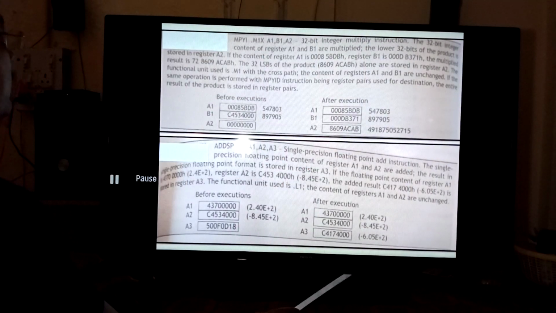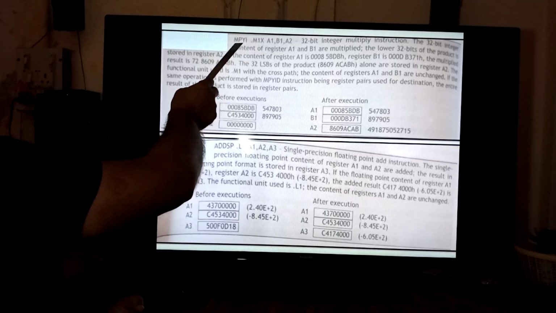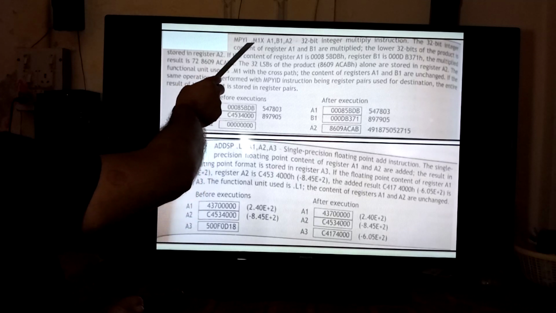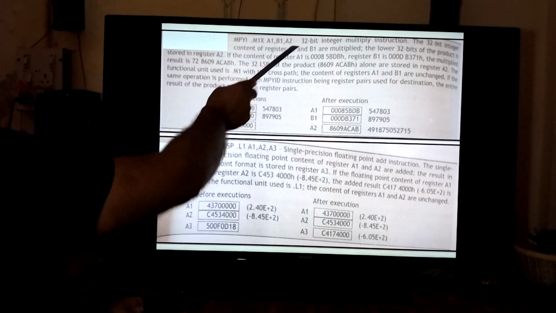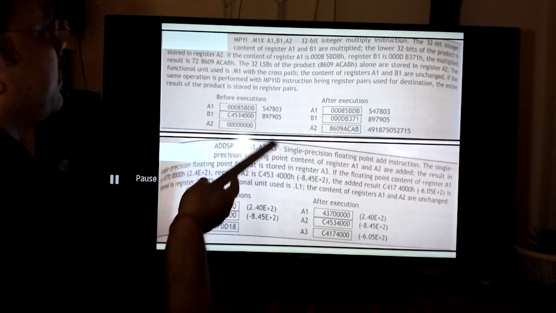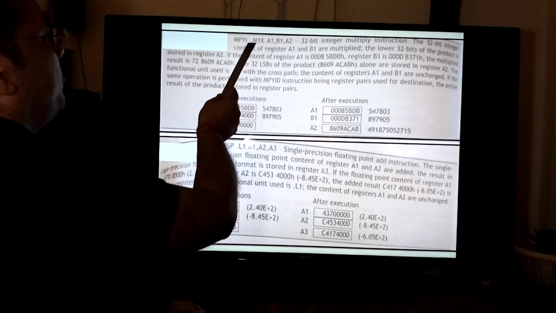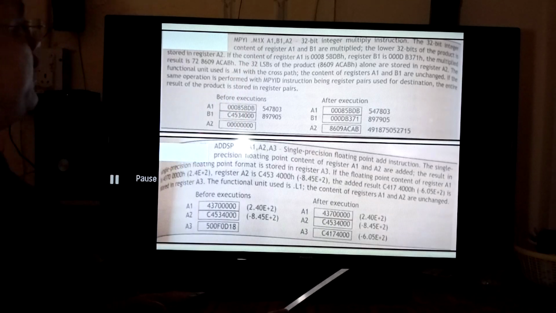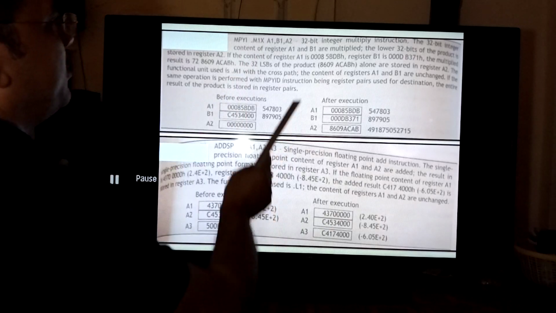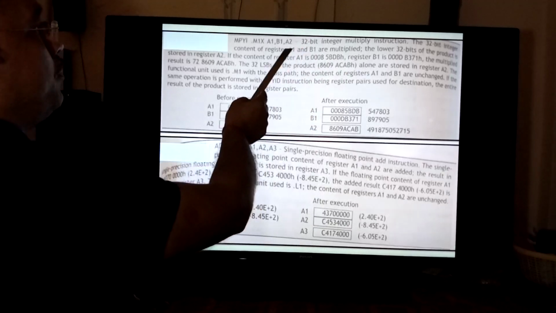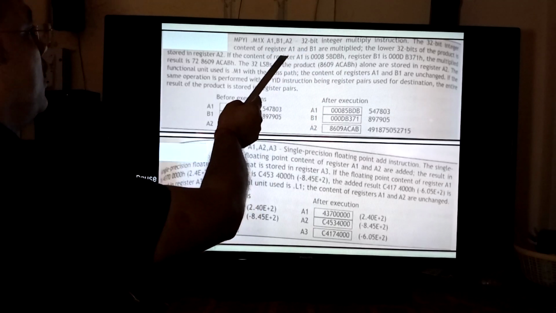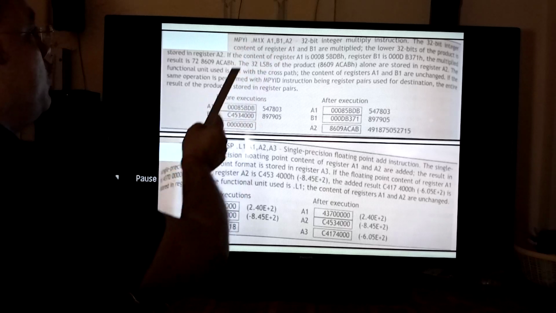Now if we see some tutorial problems, like if the instruction is written as MPY dot M1X A1, B1, A2, it means here this unit, the M1 functional unit, will be utilized in order to multiply the content of the registers A1 and B1, and the lower 32 bits of this product will be stored in the register A2.